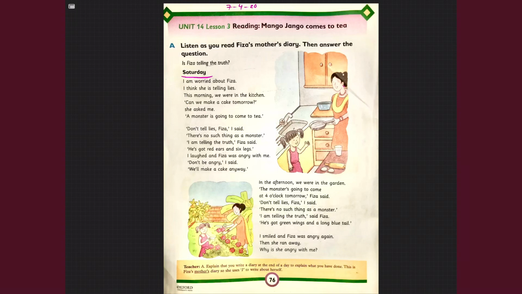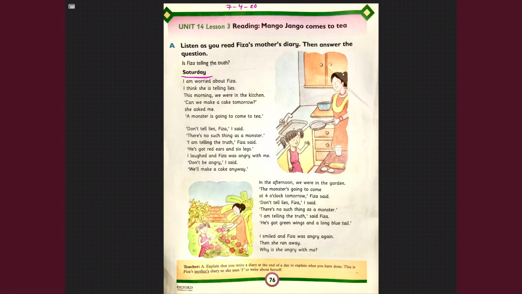So as the diary is written every day, it's the way to write the diary. This is how the diary is written. Those who like to write in their diary, they write it daily, on a daily basis. That's why on this page, the first page of a diary, it's written Saturday. And all the incidents that are mentioned below happened on Saturday. Let's see what happens on Saturday. And why is mommy wondering if Fizza is telling a lie? We have seen it after reading through the story.